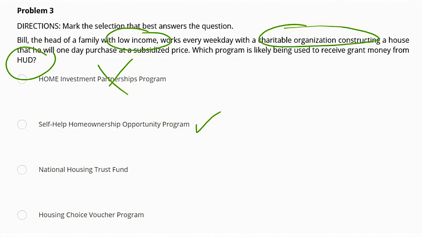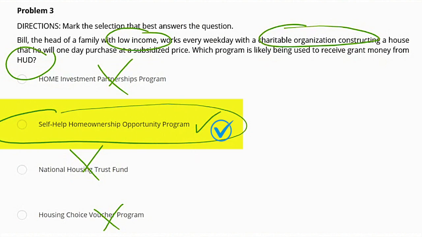Let's go down to National Housing Trust first and check it out. This program supports rental housing for extremely low-income individuals, not home ownership. And this is not what Bill is working on right now. And now we have Housing Choice Voucher Program. This program helps to pay rent, but not to build homes. So this would not be a good answer choice in Bill's situation, which leaves us with Self-Help Home Ownership Opportunity Program, which is the criteria and the category that Bill would fall into.